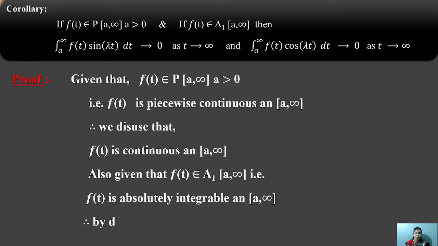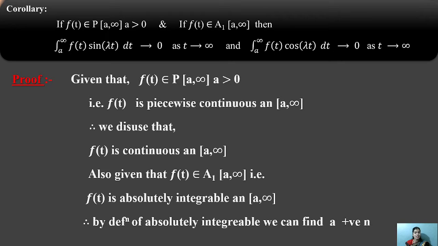Then it is also given that f of t is an element of A1 of a to infinity. This means f of t is generated as before, but one is given as P and the other as A1. It is a very interesting form of this equation, which changes from P to A1. The same condition is given. Then f of t is absolutely integrable on a to infinity, from the initial to the final point.